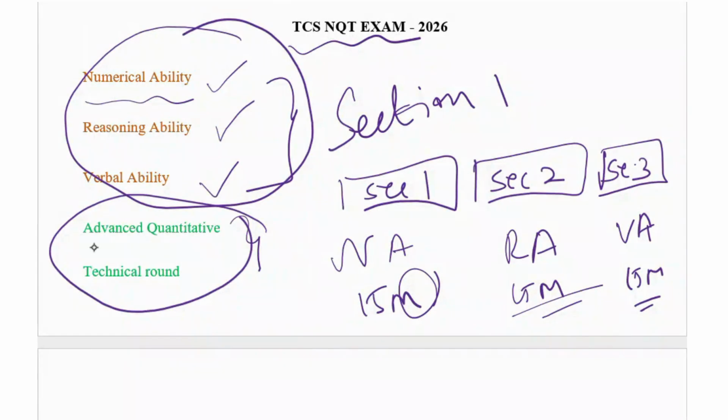Advanced quantitative is a mixture of numerical ability and reasoning ability. There will be 10 questions, and you have to solve the 10 questions. In this there will be a cutoff.